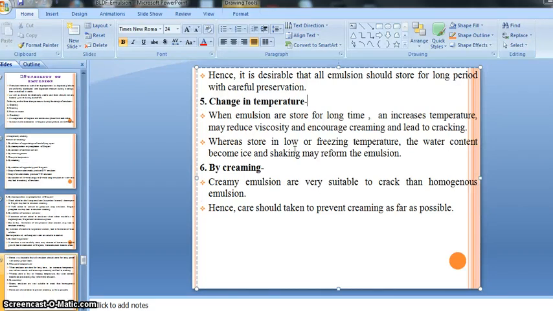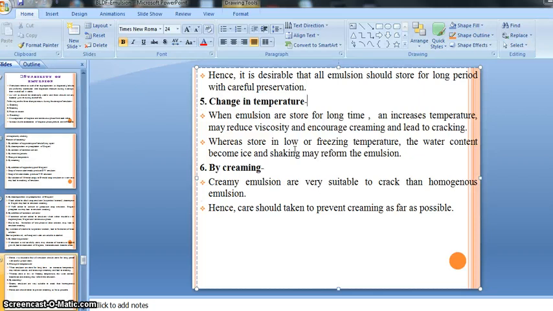if we keep an O/W kind of emulsion at a low temperature, O/W means a large amount of water is present, and that's why there is a chance of ice forming in the emulsion.